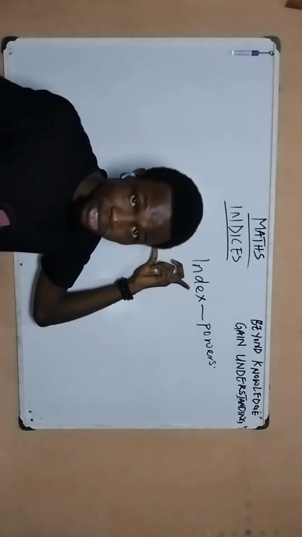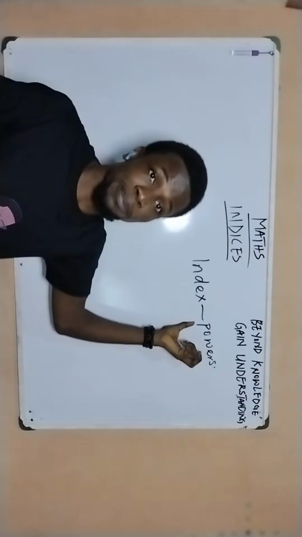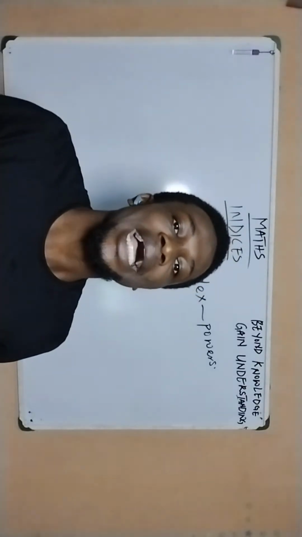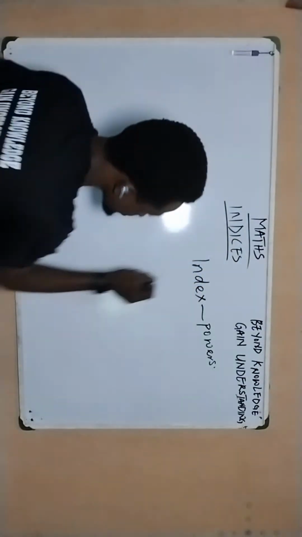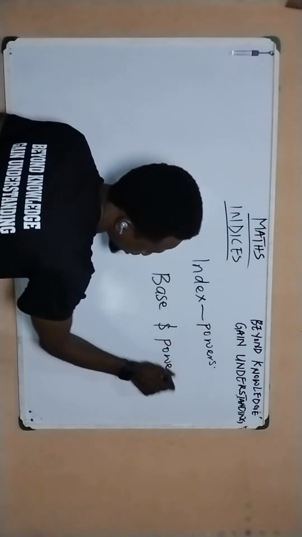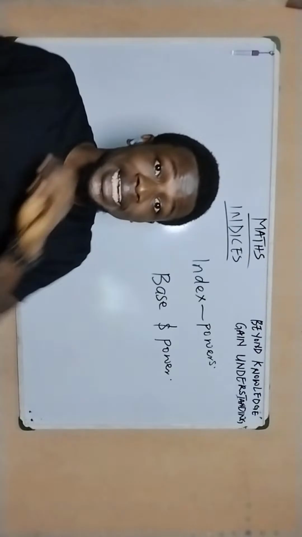Indices is gotten from the word index, the same thing as power. And indices, as a topic in math, is trying to tell us that every given number or variable can be represented in terms of a base and a power. These are the two things that define indices.